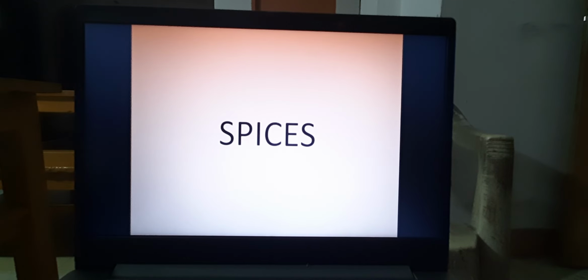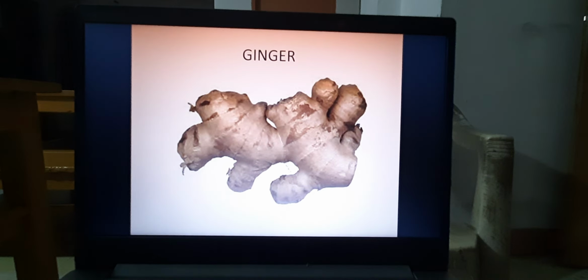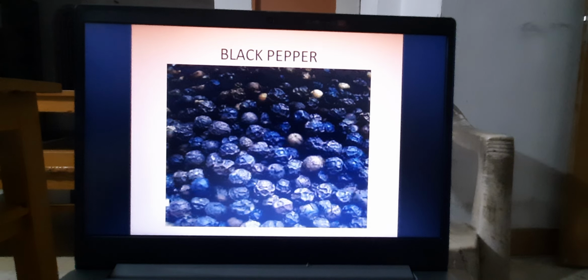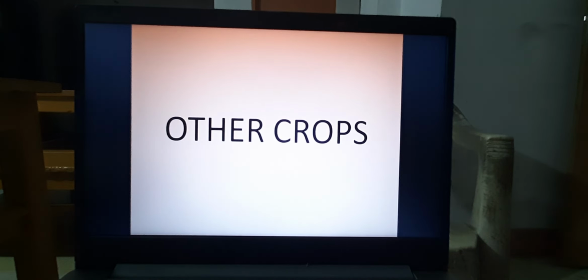Spices are the condiments which increase the taste of our food. Chili, it possesses the highest amount of proteins. Here I have shown the different types and varieties of chili which are found all over India. This is the black pepper. Black pepper was used as a spice. Ginger, it is an underground modified stem and we are using it for its flavor.